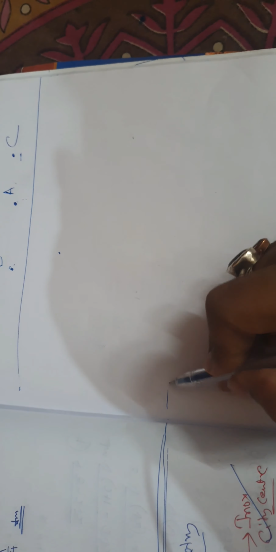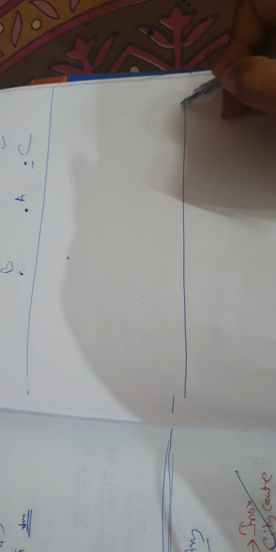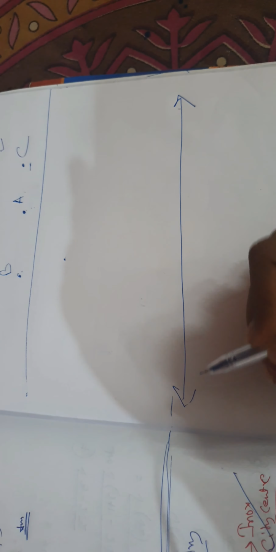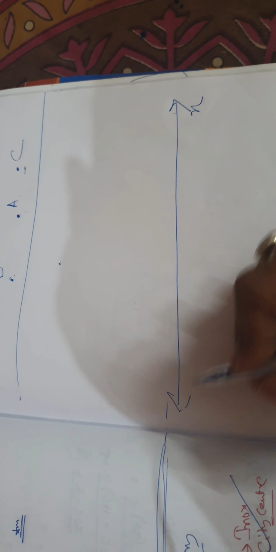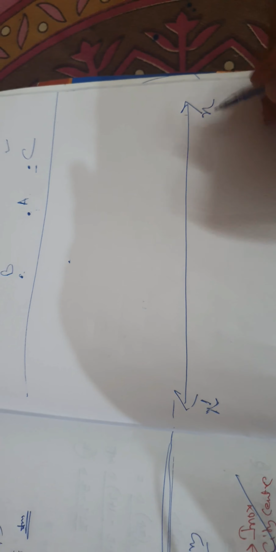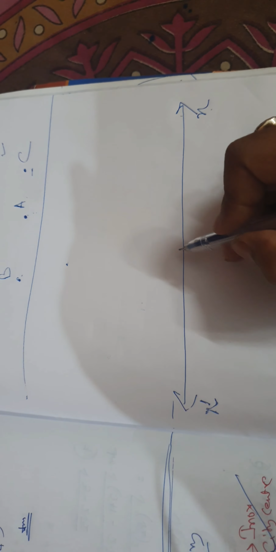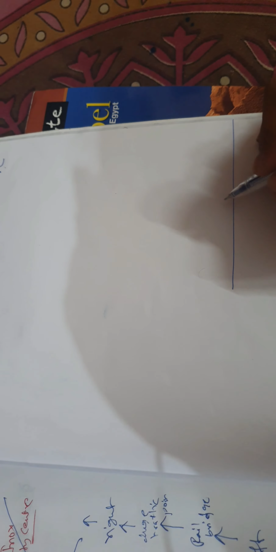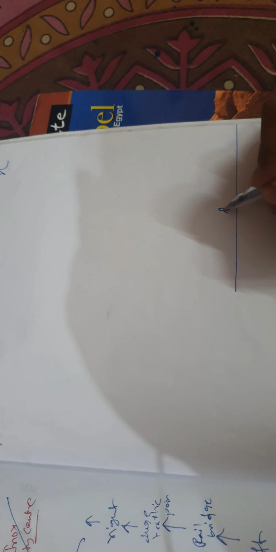Axis means, suppose the entire plane is divided into 4 parts in this way. First, there is one axis. It is known as x dash. Sir, why are you writing x this side and x dash this side? Because suppose, for example, this is a road or this is a place. Suppose this is you standing here, and this is your playground and this is your house.